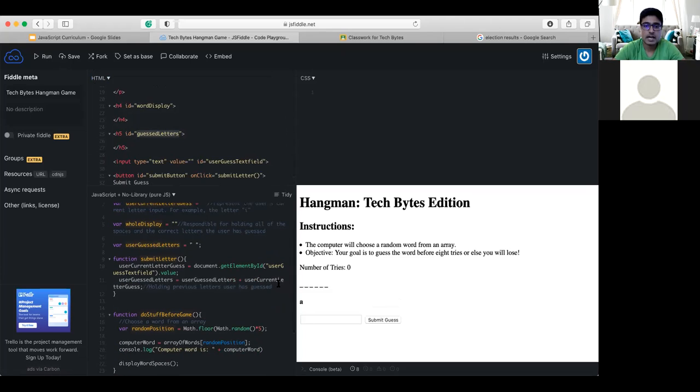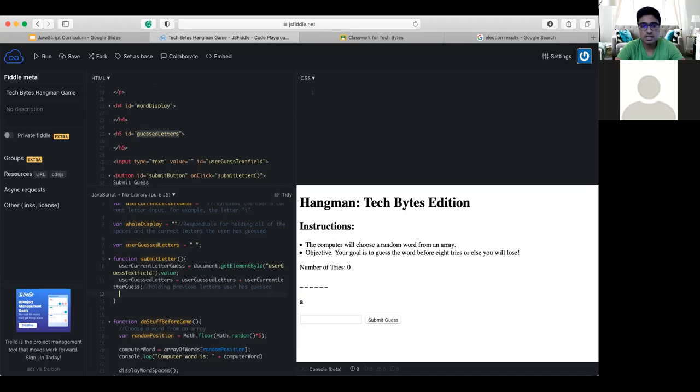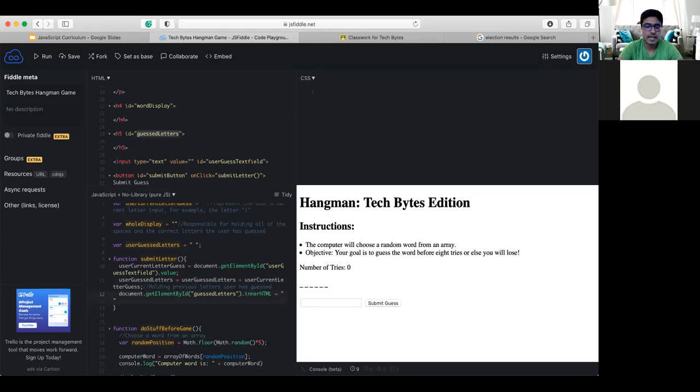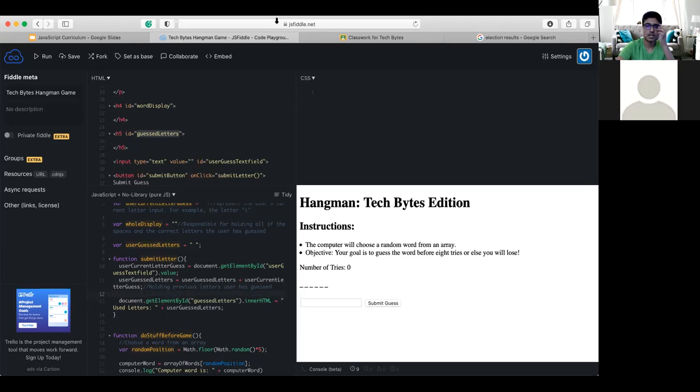So what I'm going to do now, in order to show all the letters the user's already guessed, is that really long line of code, if you guessed it. So document dot getElementById, opening and closing parentheses. Oh, add those quotation marks. Paste your name of your ID, and then dot innerHTML equals, and we can say something like used letters, and then add a colon, and then we can just do plus user guessed letters. And remember, this is the variable which is holding the previously guessed letters. Give everybody a minute to catch up.